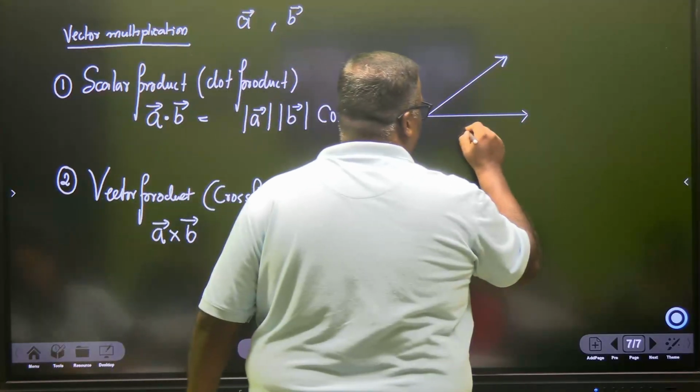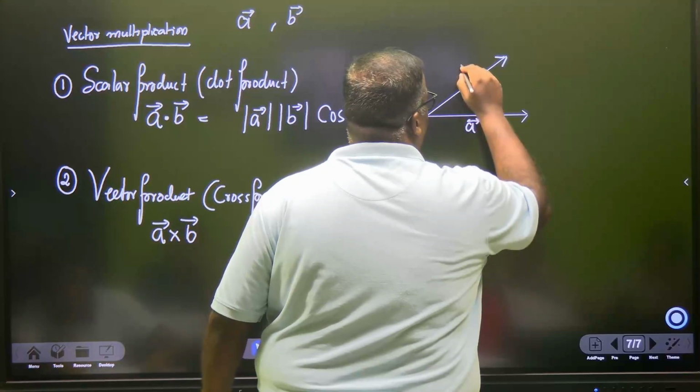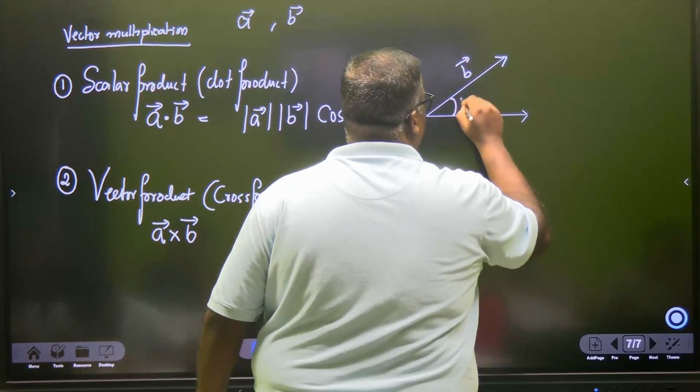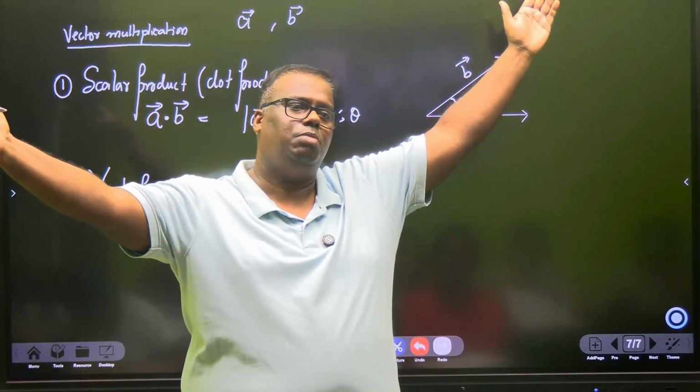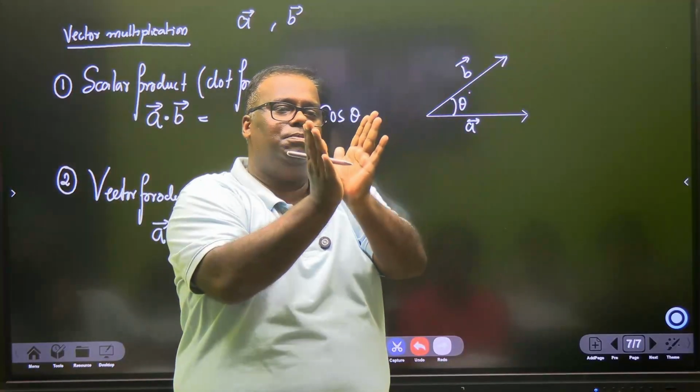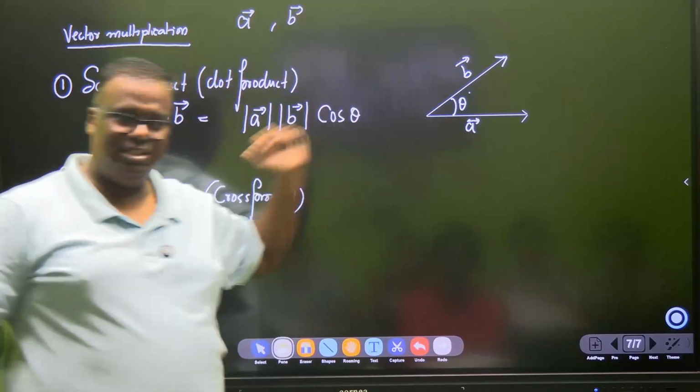Suppose this is A vector and this is B vector and this is the angle theta. Sir, my A and B are too far apart. Parallel translation and join them. So you get a theta.